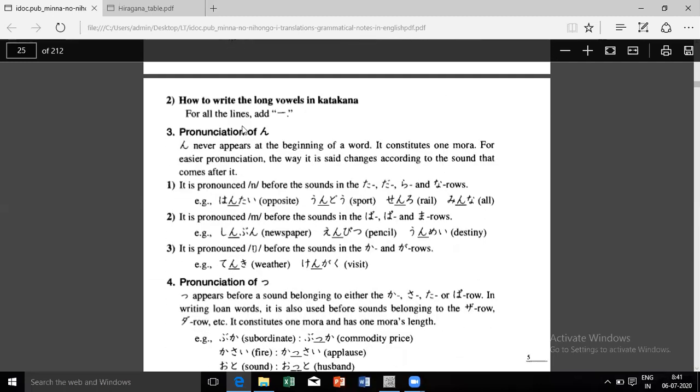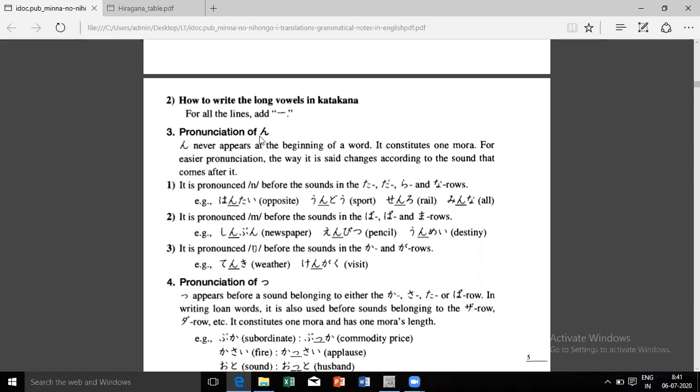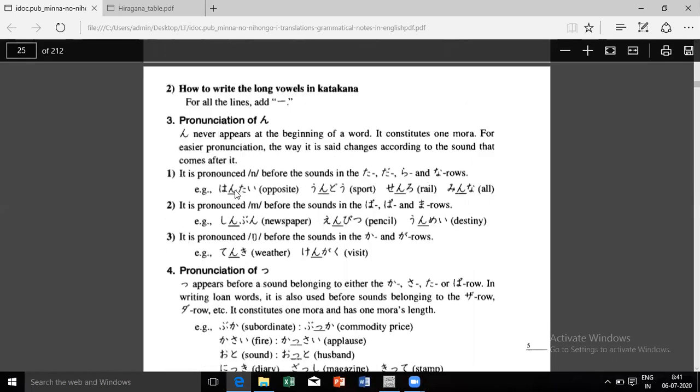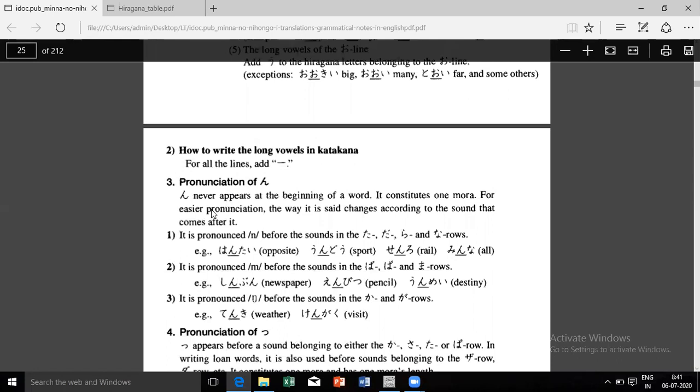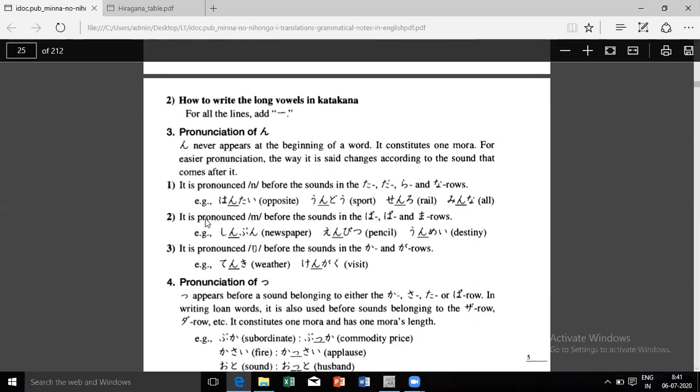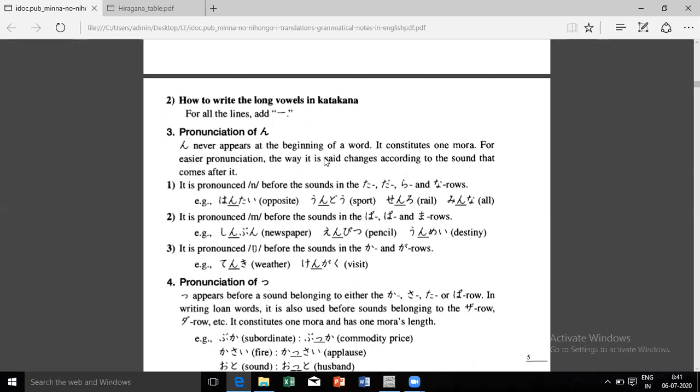Okay. This was about katakana. So do not read this. Then this is about the un. We have missed un. Alright, so this is also important. Now, un never appears at the beginning of a word. Please note this down. It constitutes one mora. For easier pronunciation, the way it is set changes according to the sound that comes after it. So as per the word, you have to use it as un, you have to use it as that. That is what they are saying.